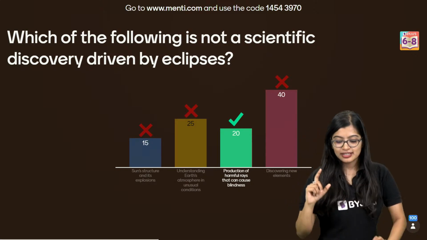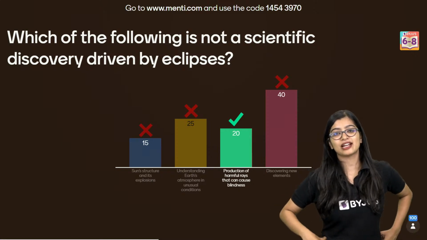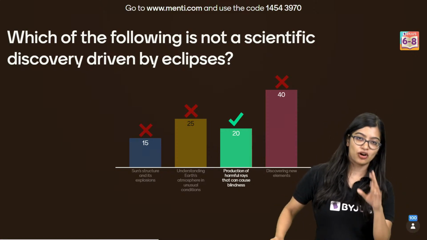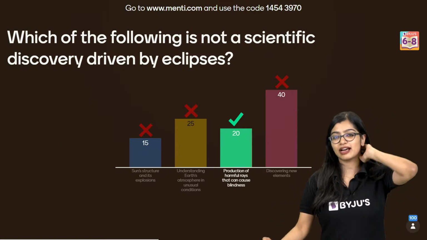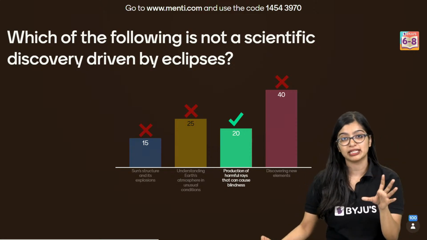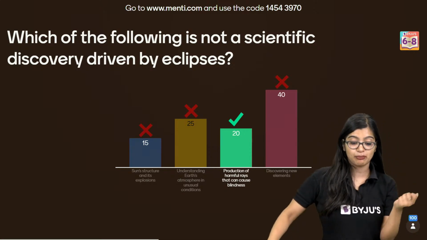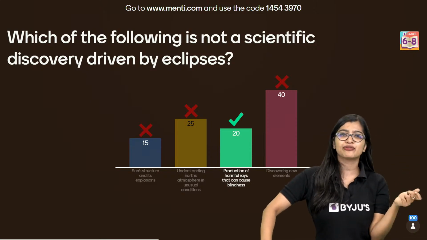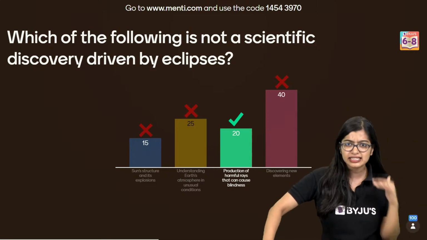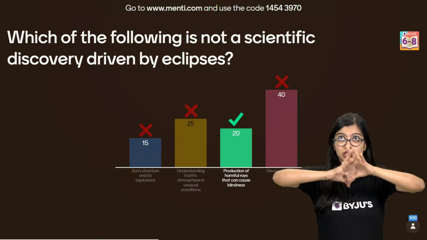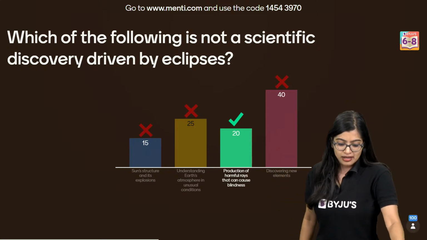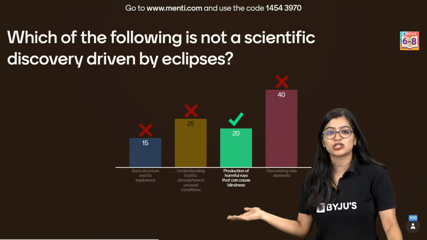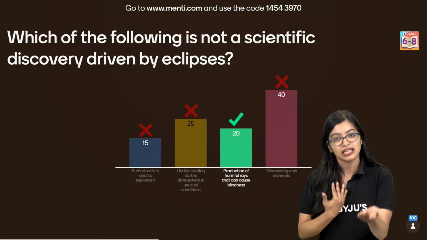Surprisingly, it's discovering some new elements. Now don't ask me, ma'am, what elements, because I'm not really sure, but I did read that discovering new elements can happen, it's driven by eclipses. As a matter of fact, around 11-12 scientific research projects are being funded by NASA to study these eclipses. Now sun structure and explosion, I just told you that that is something that we do.